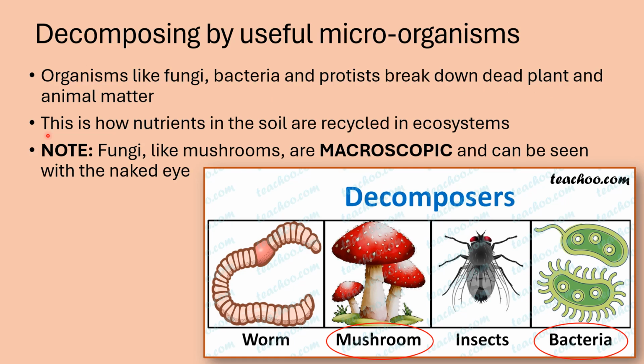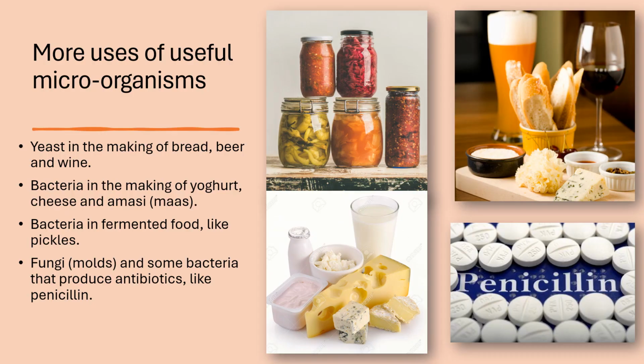And since we've learned about food chains and food webs, we know that this is how nutrients in the soil are recycled in ecosystems. And then I just want to make you aware, mushrooms and bacteria are some of the decomposers, but mushrooms are macroscopic. You can see them with the naked eye. They are not microscopic, although they fall under the group of microorganisms.